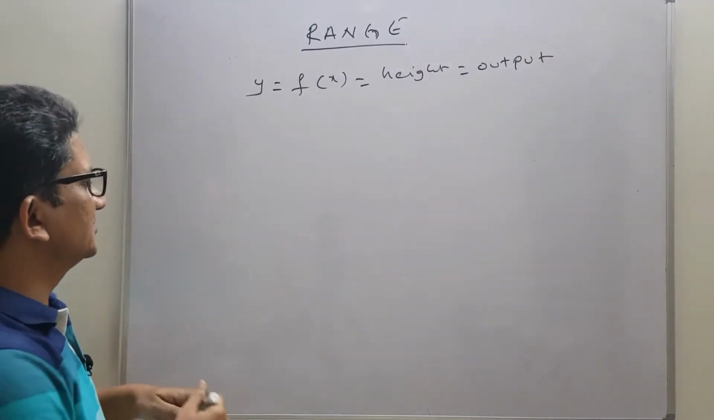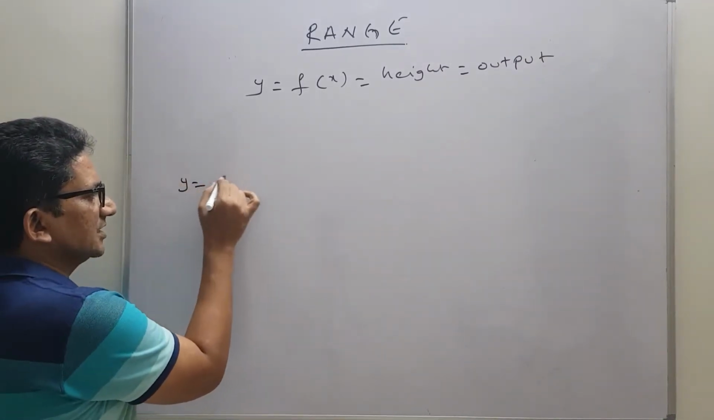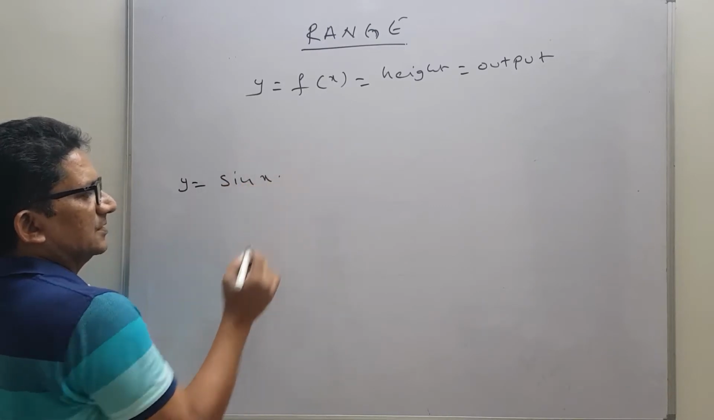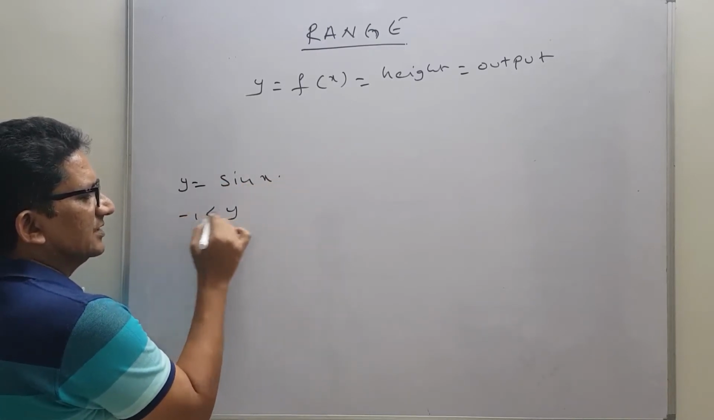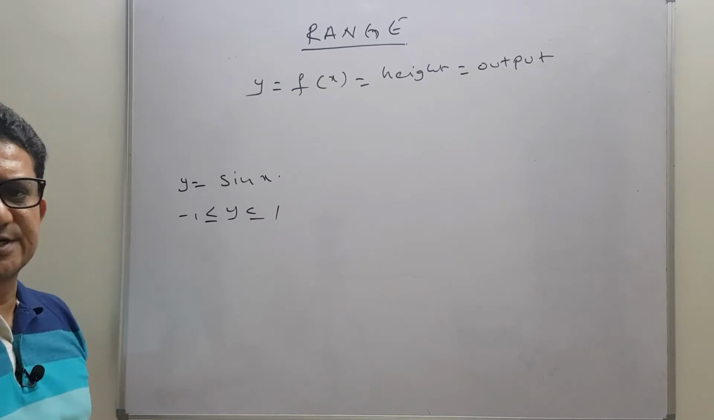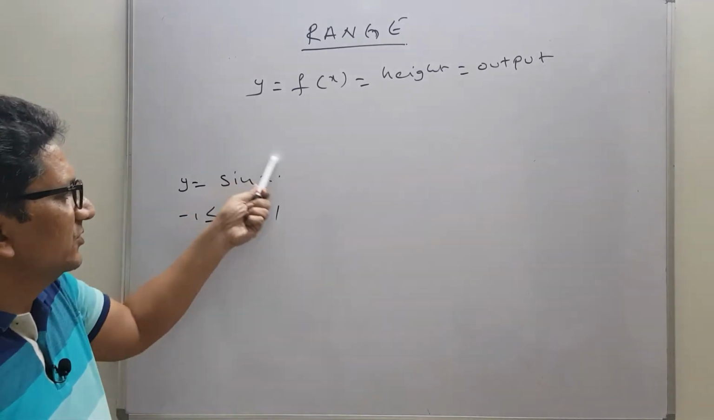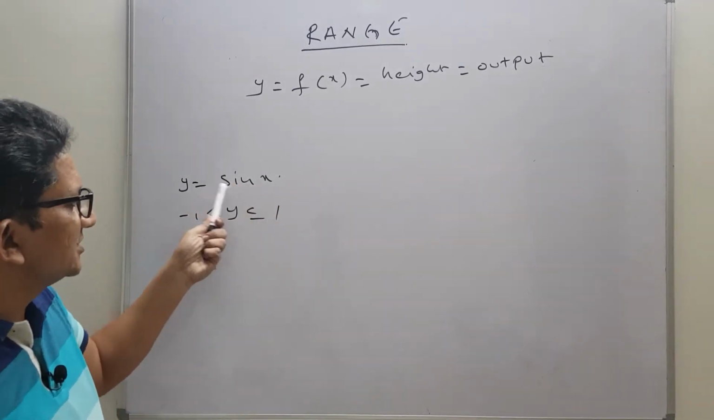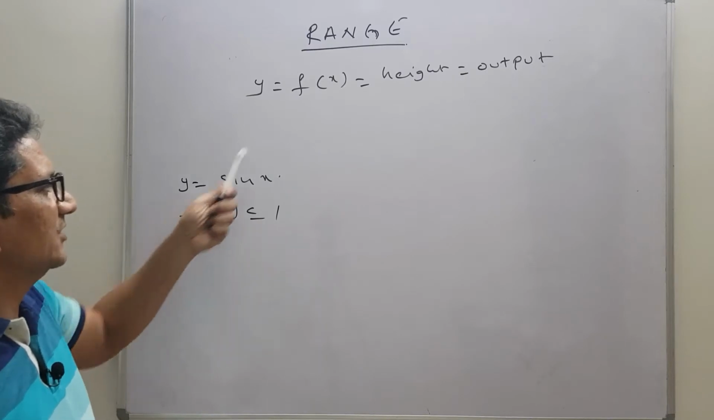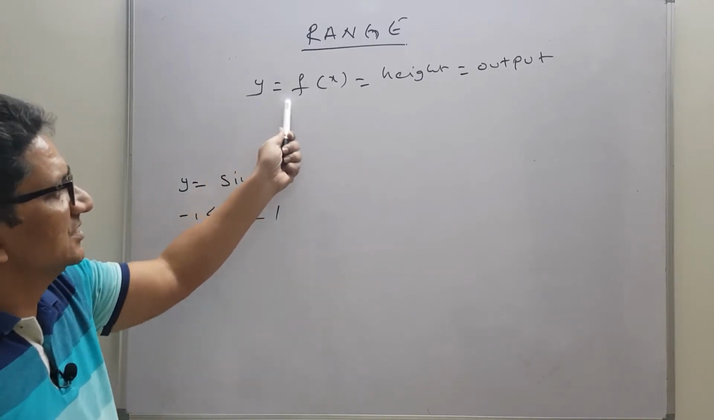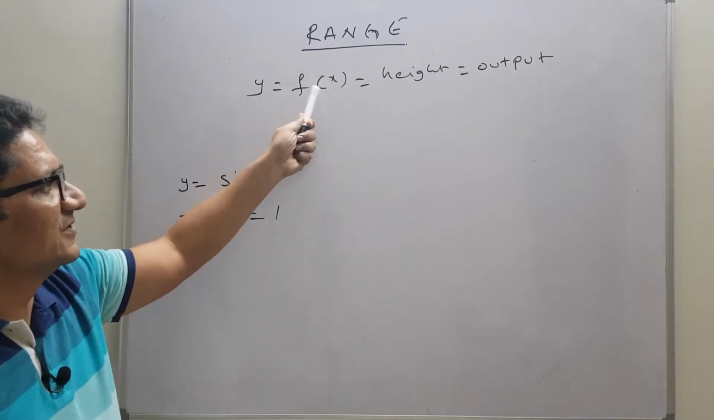The value of y means, for suppose if you write y equals sin x, that means y lies in between -1 and 1. So that is the range. So the whole value of the function is nothing but the y value only. And sometimes we will treat it as f of x. So all the possibilities of f of x is the range.